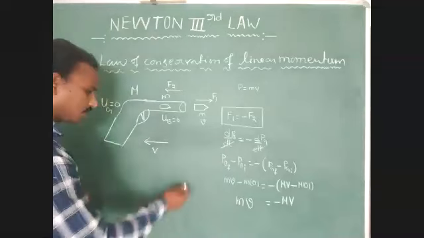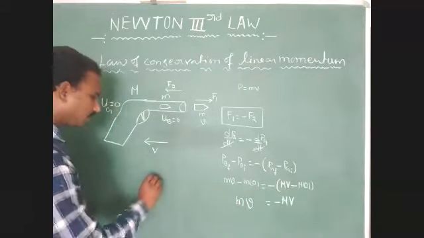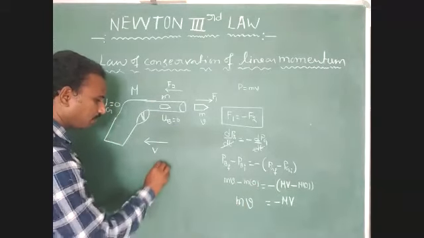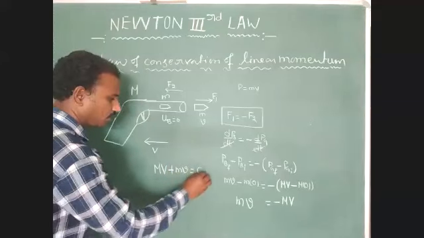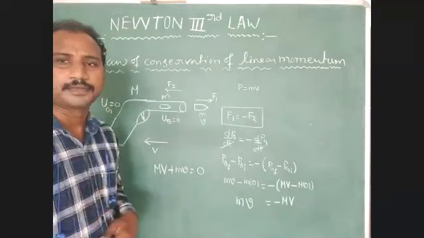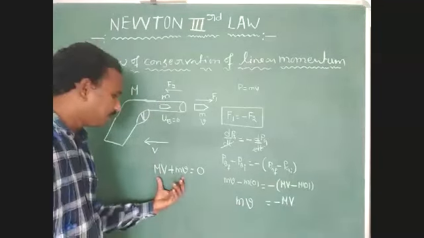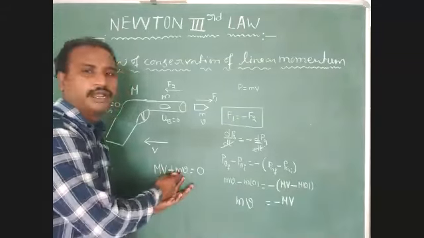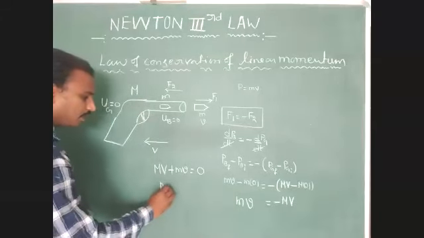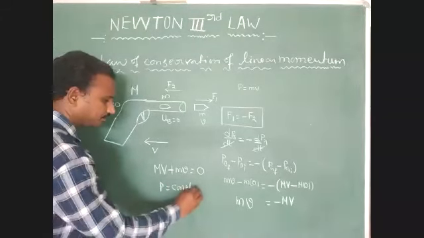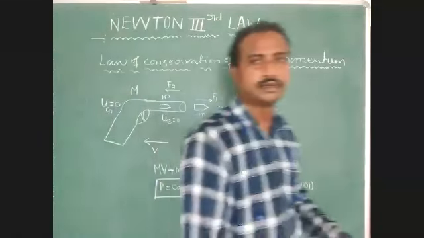Okay, right now, here minus MV comes to the left-hand side, so we have to write capital MV plus small mv equal to how much? 0. Initial momentum of gun and bullet equal to 0. Final momentum of gun and bullet equal to 0. Therefore, total momentum remains constant.